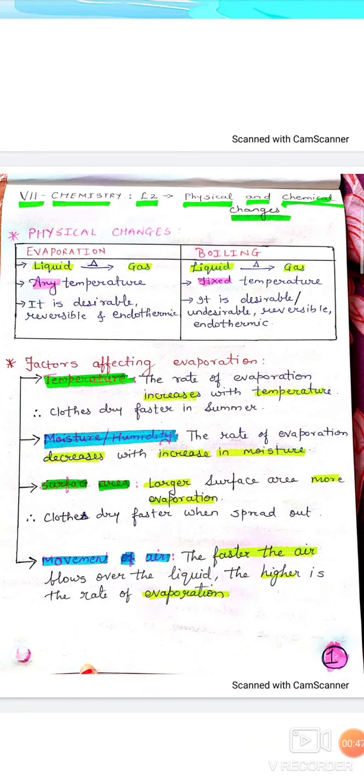Now, let's go to the next type of change, a very important and new change, that is sublimation. Sublimation is a special type of change. Why? Let's see. The process by which a substance changes from its solid state to its gaseous state directly without forming the liquid state in between is called sublimation.